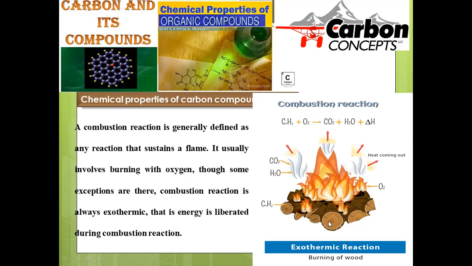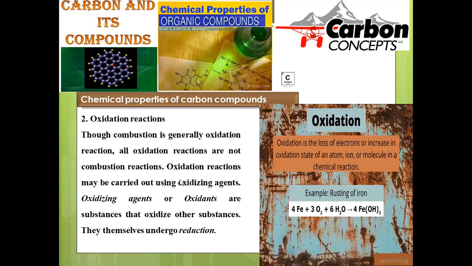So I'm taking a simplistic example. Wood is a fuel of natural origin and is subjected to burning, so heat is evolved into the atmosphere, so we can say it is a kind of exothermic reaction. Heat released in a reaction is called exothermic, heat absorbed within a reaction is called endothermic in nature. So combustion always evolves heat and light outside, hence you can say it is a kind of exothermic reaction, and energy is liberated during the combustion of any kind of fuel.